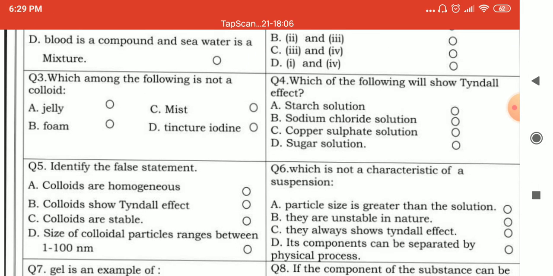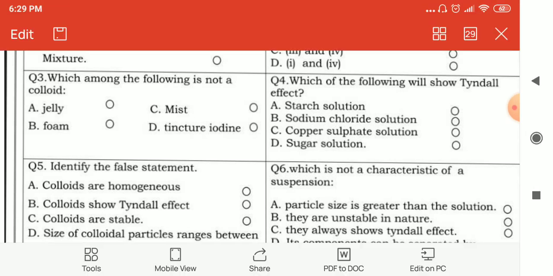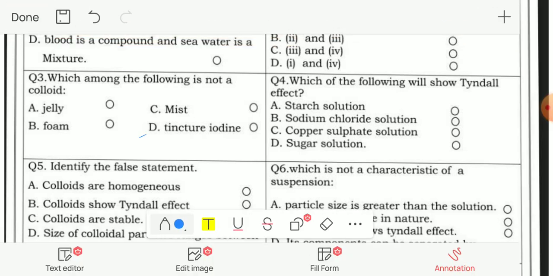Question number 3. Which among the following is not a colloid? A. Jelly, B. Foam, C. Mist, and D. Tincture iodine. So the correct answer will be D. Tincture iodine. It is not a colloid.